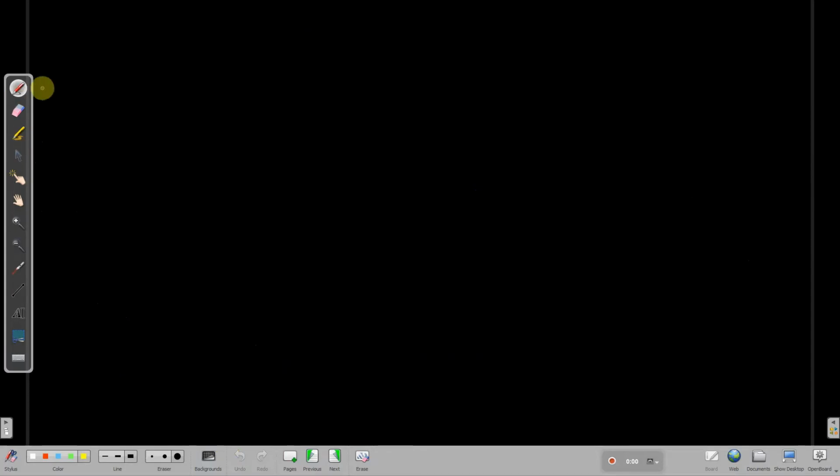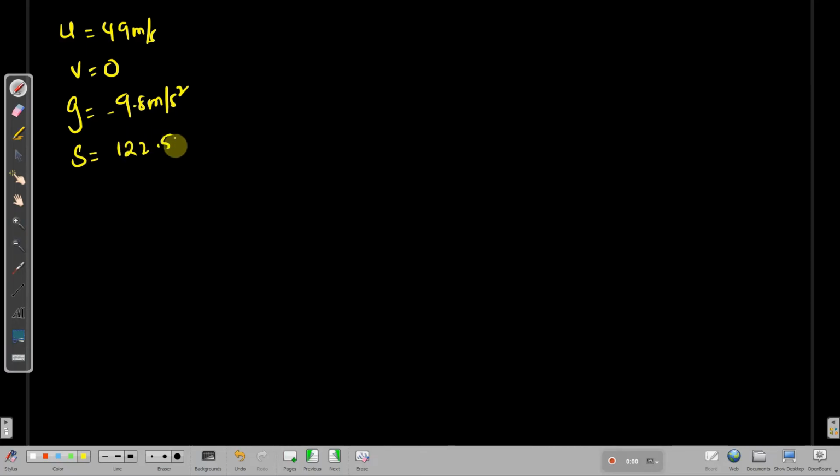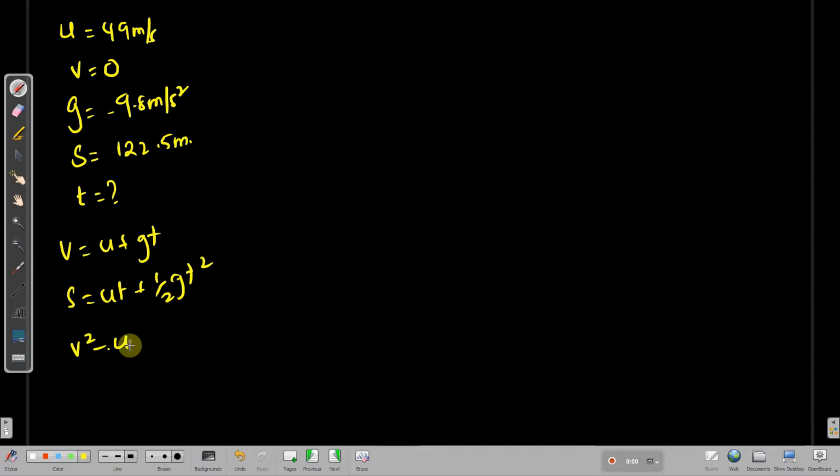We got the fresh page here. Values, let's write. U was 49 meter per second and V is 0, G was minus 9.8 meter per second square, and you have S is 122.5 meters. You need to find time. What are the formulas suitable? You know that the formulas were V is equals to U plus GT, S is equals to UT plus half GT square, and you have V square minus U square is equals to 2GS.